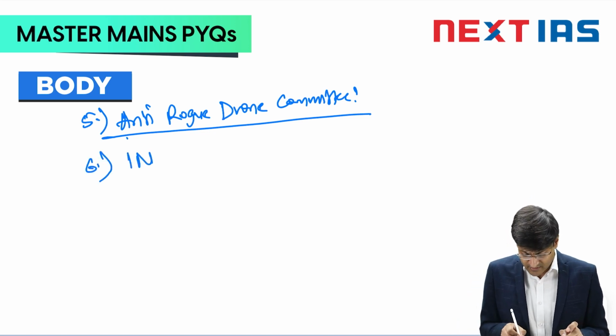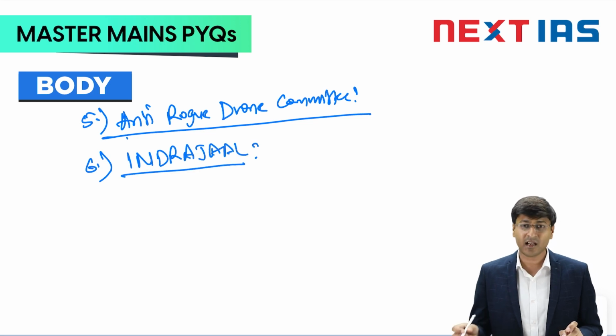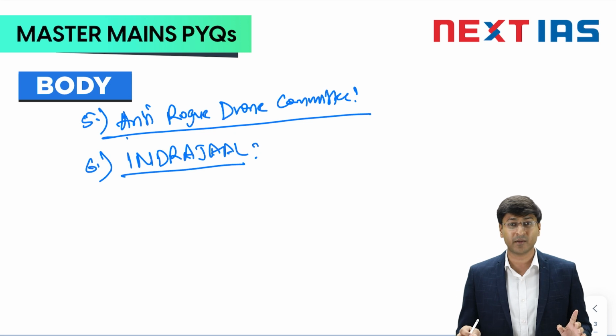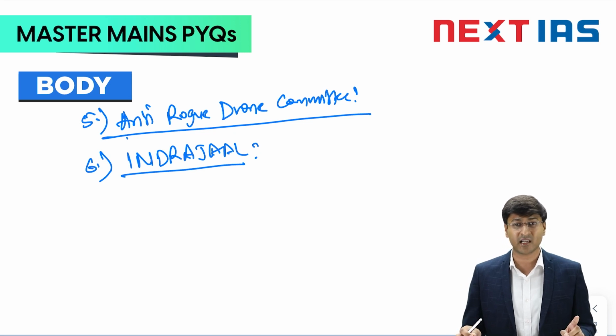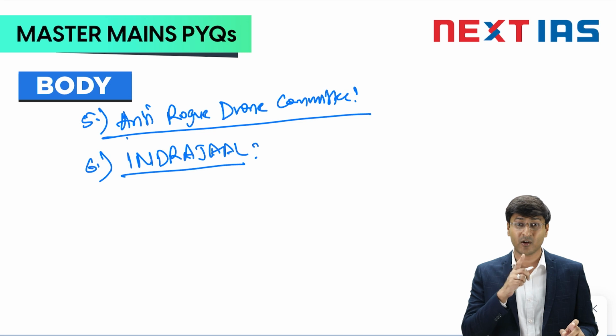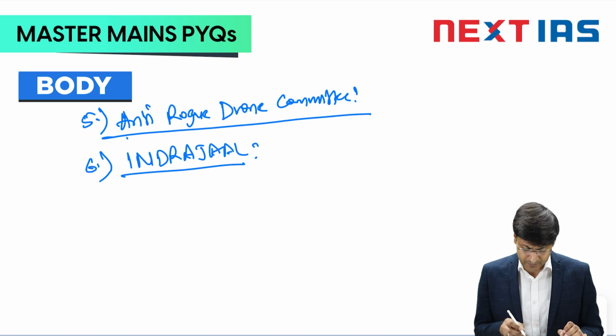The next measure was Indrajal. What is this Indrajal? It has been manufactured by a Hyderabad-based startup. It is India's first AI-driven anti-drone system. It ensures 1000 to 2000 square kilometers of aerial safety, meaning it can ensure that an area of 1000 to 2000 square kilometers is very safe from any aerial target that is coming towards India.